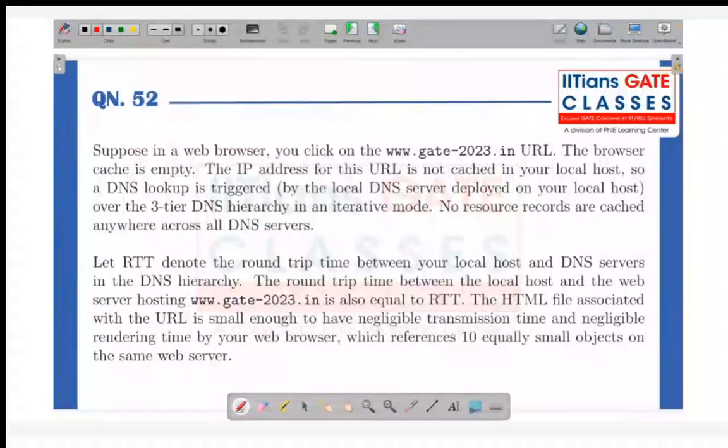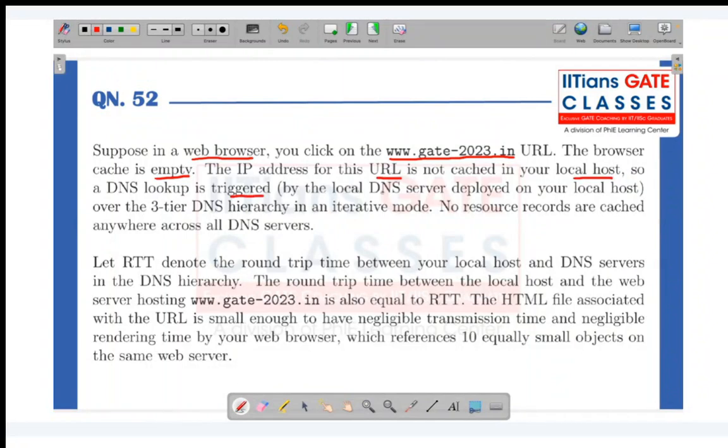Okay, come on. Yeah, this question is related to the DNS part. Let's read it. Suppose in a web browser, you click on this link gate23.in in the URL. Okay, now the browser cache is empty. The IP address for this URL is not cached in your local host. Okay, means it's not present in my local thing.